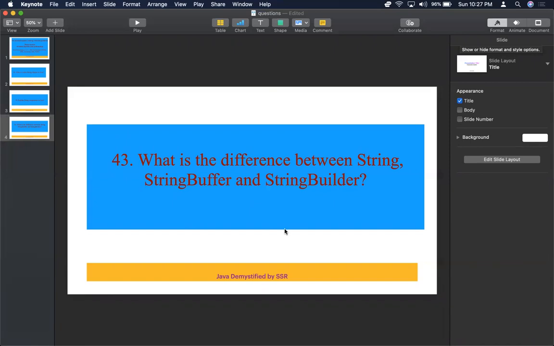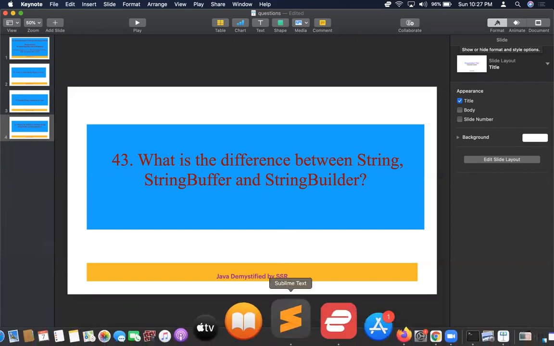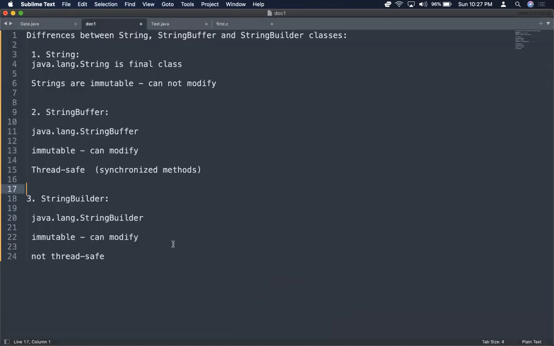Here comes question number 43. What is the difference between String, StringBuffer and StringBuilder classes? Let's demystify this question. In the java.lang package, we have all these classes: String, StringBuffer and StringBuilder. This is one of the most asked interview questions.